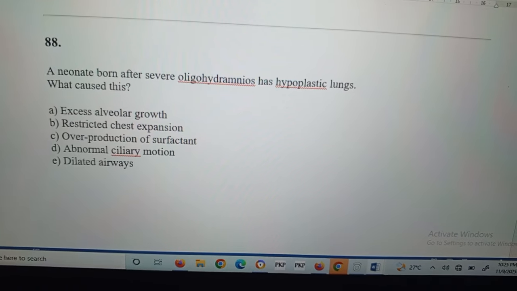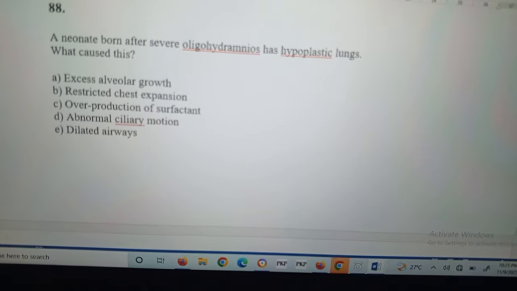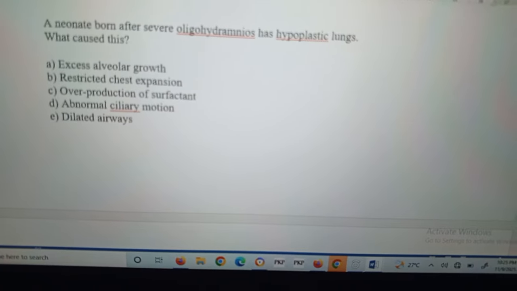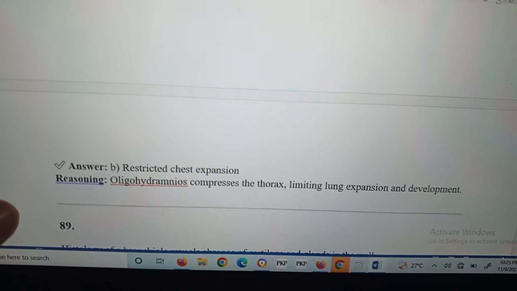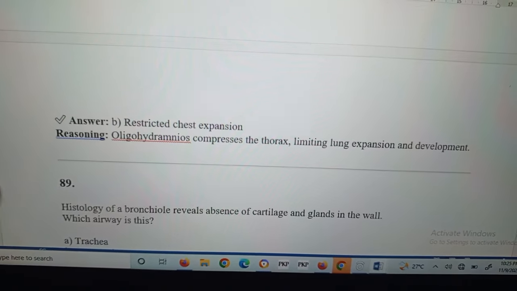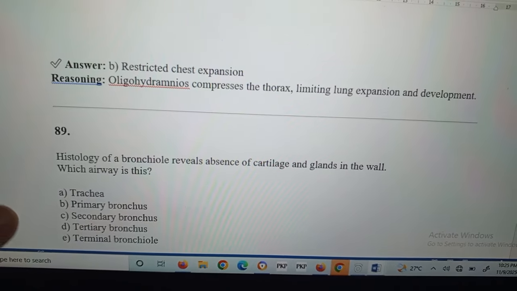Question number 88: a neonate born after severe oligohydramnios has hypoplastic lungs. What causes this? Restricted chest expansion. Oligohydramnios compresses the thorax, limiting lung expansion and development.